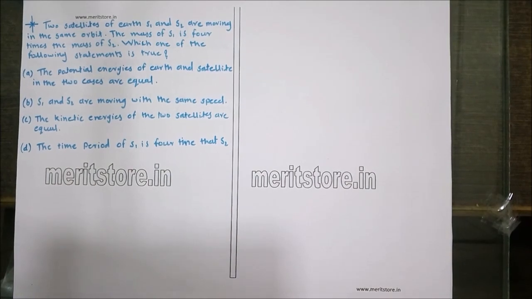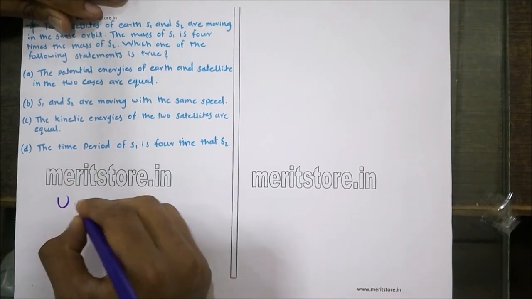Two satellites of Earth, S1 and S2, are moving in the same orbit. The mass of S1 is 4 times the mass of S2. Which one of the following statements is true? The first statement says the potential energies of the Earth and the satellite in the two cases are equal.